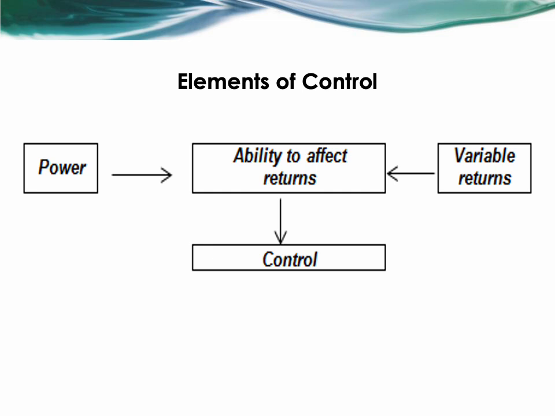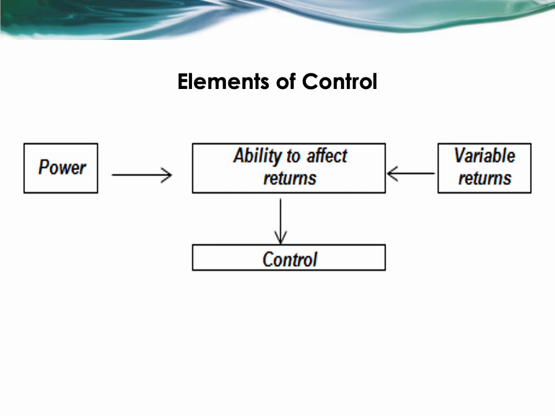The second element is the exposure or rights to variable returns. An investor must be exposed or have a right to returns that vary depending on the investee's performance. And these are what we call variable returns. The third element, in between power and variable returns, is the ability to use power to affect the investor's returns. This is the link between the first two elements.